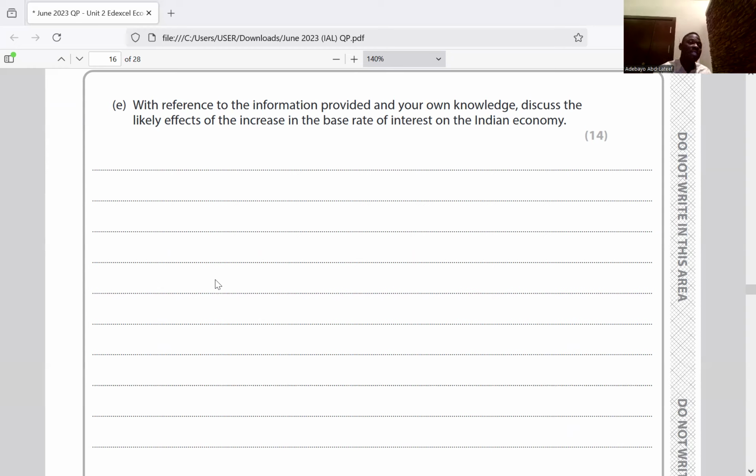People save more. If people continue to save, aggregate demand within the economy would fall. A fall in aggregate demand may bring about an increase in unemployment, because if aggregate demand falls, unemployment is likely to rise.